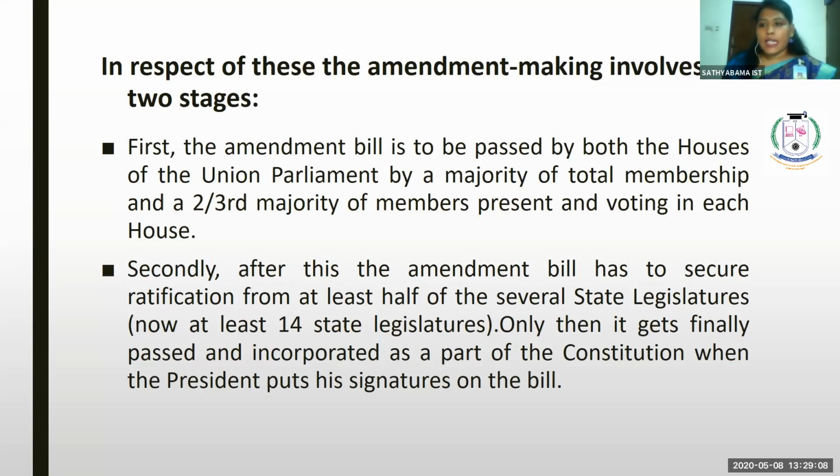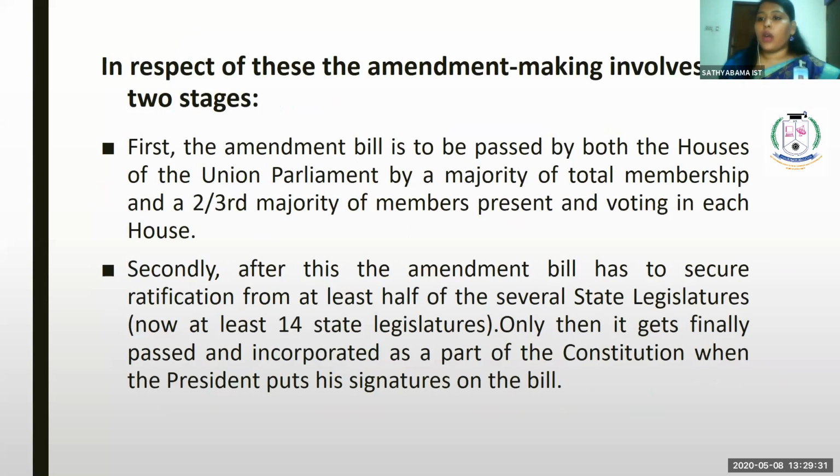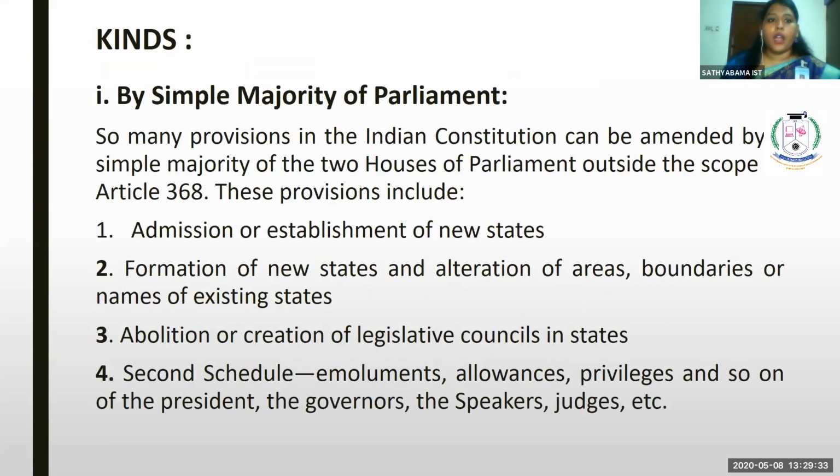on the bill. So the first stage is that it should be accepted by 2/3 majority of the members of the parliament. The second one is that it should be ratified by at least half of the states, and then it should be signed by the president. So these are the two procedures that a parliament has to follow in order to amend any bill.